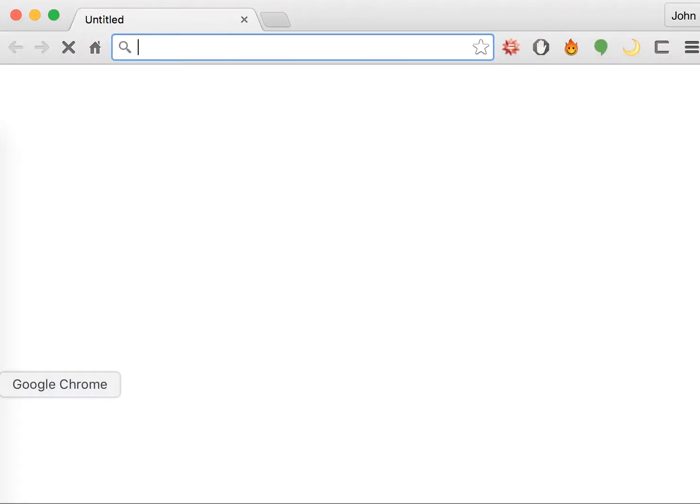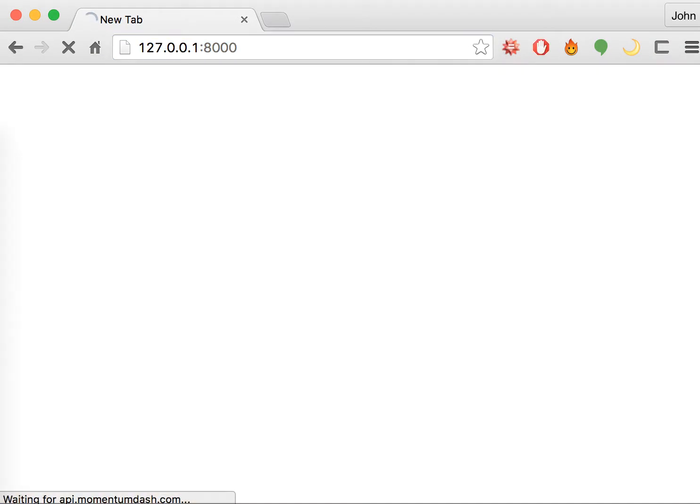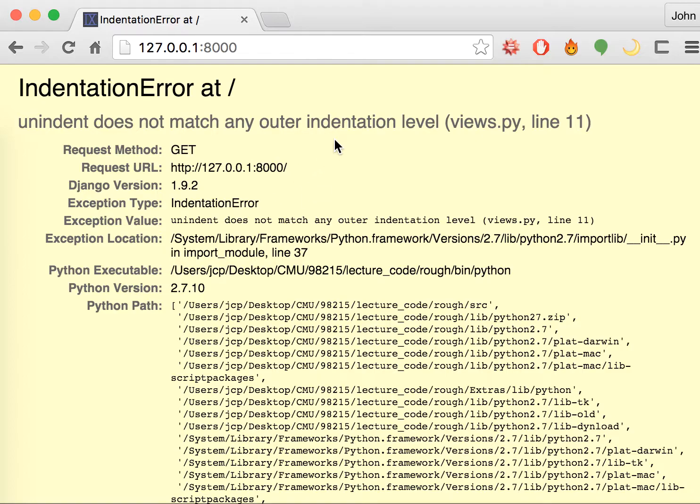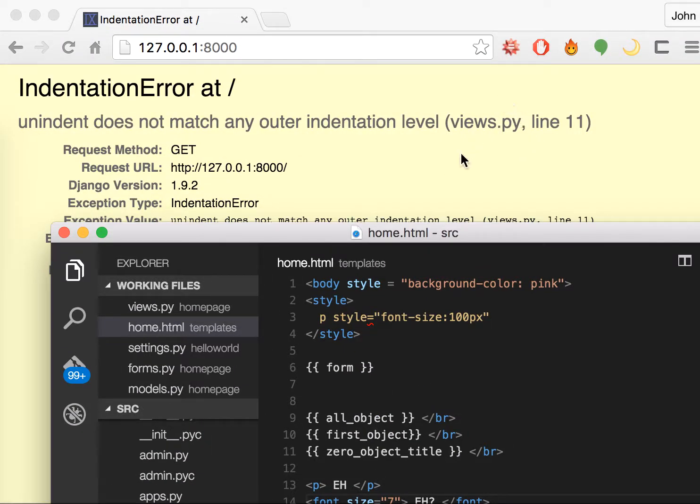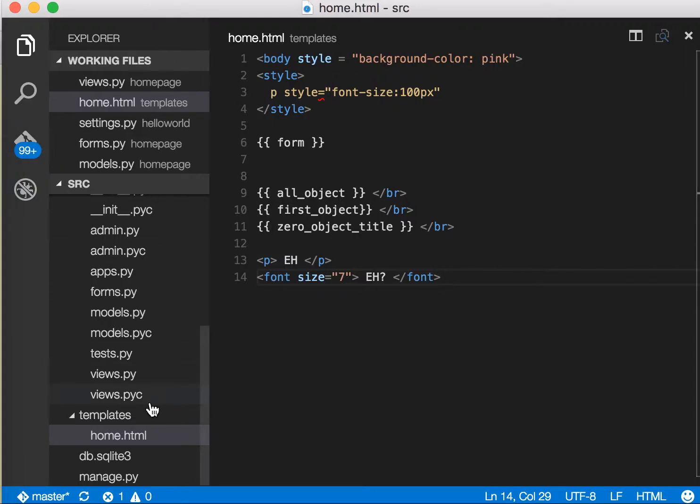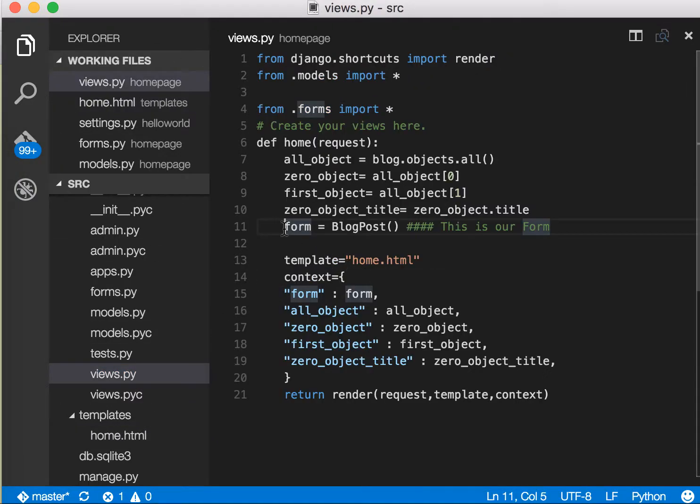Okay, so let's go to our page. Oops. It looks like we made an indentation error somewhere. So views.py line 11. So let's go to our views.py line 11. Oh, I see. Okay, so as you can see, the reason why I have an indentation error is because, this is annoying.